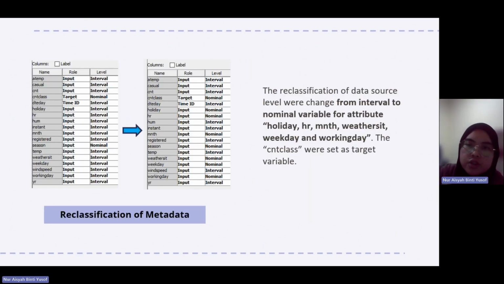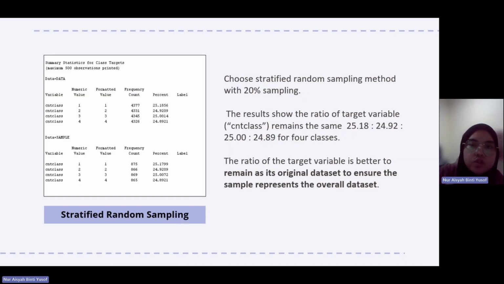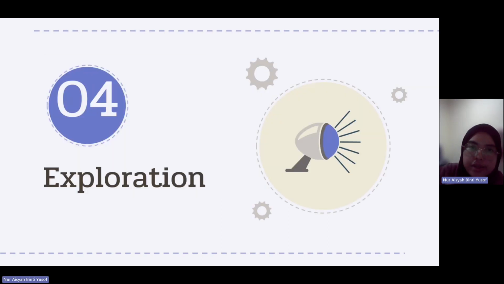For sampling, first we change the data source level from interval to nominal variable for the attributes holiday, hour, month, weather, weekday, and working day. The CNT class is set as the target variable. For the sampling, we choose stratified random sampling with 20%. The result shows the same for all 4 classes. It is better because it ensures the sample represents the overall data set.